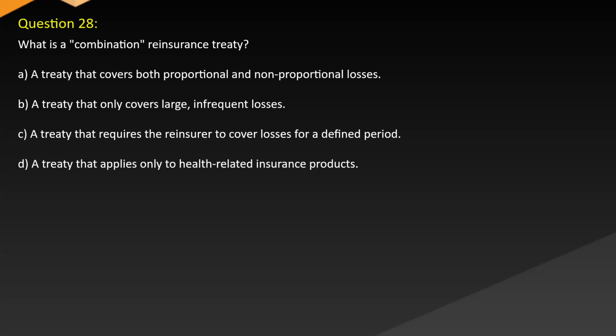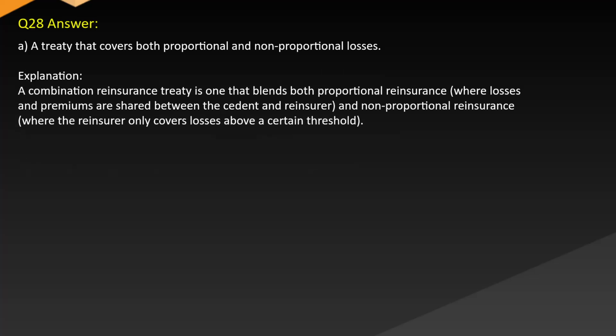Question 28. What is a combination reinsurance treaty? A. A treaty that covers both proportional and non-proportional losses. B. A treaty that only covers large, infrequent losses. C. A treaty that requires the reinsurer to cover losses for a defined period. D. A treaty that applies only to health-related insurance products. Answer: A. A treaty that covers both proportional and non-proportional losses.